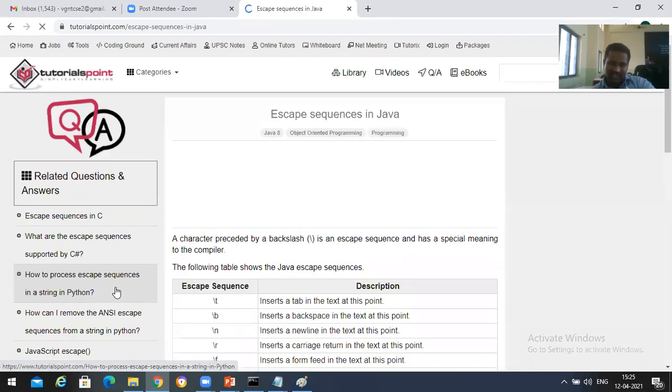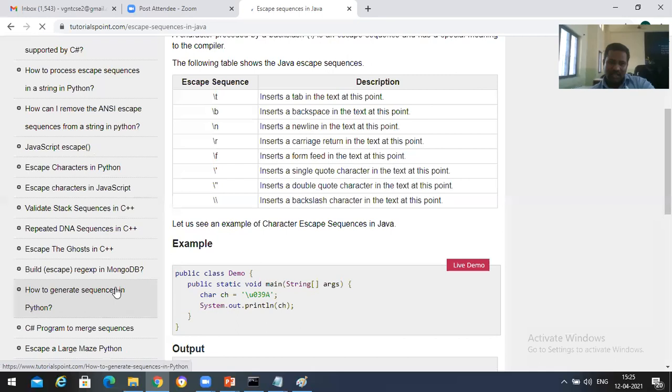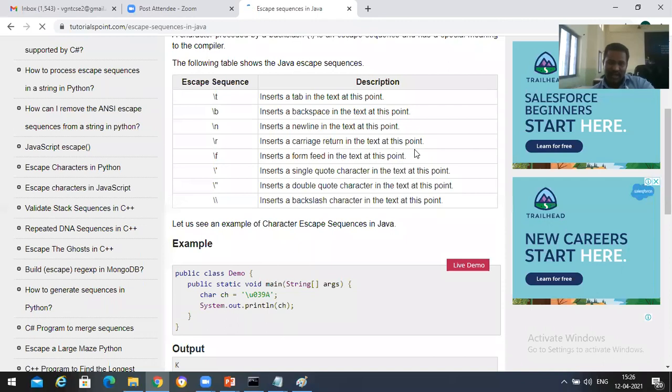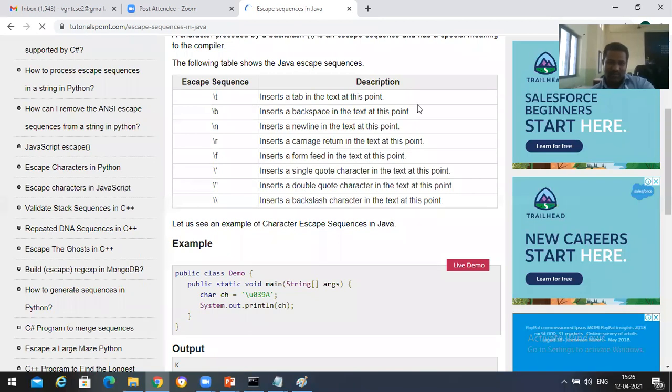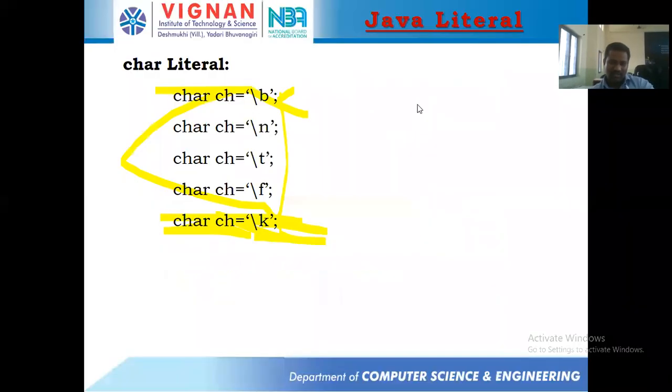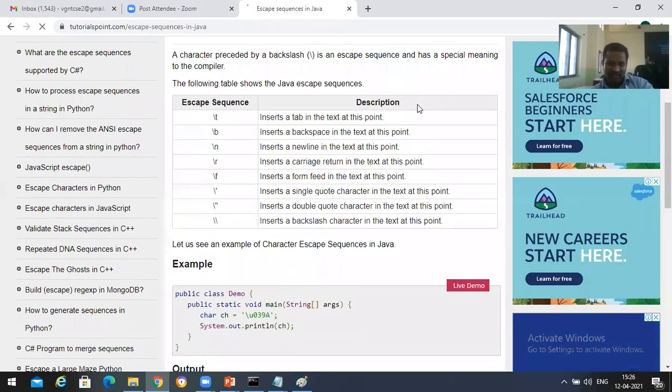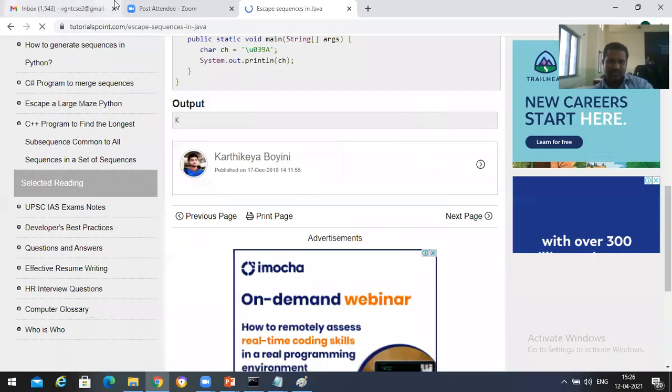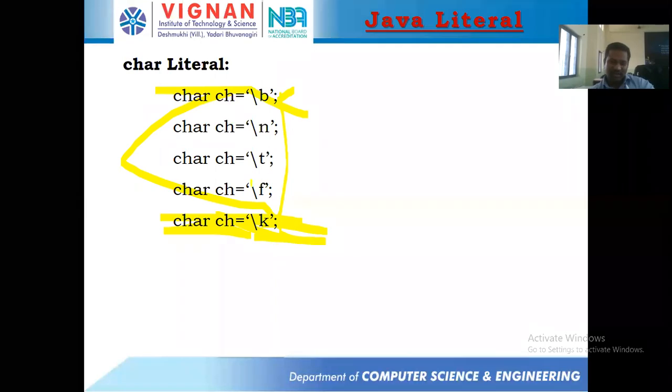So \t inserts a tab, \b a backspace in the text at this point, \n a new line, inserts a carriage return in the next text at this point, \f a form feed, and so on. Okay, these are all common. I think we don't have \k, as far as I know. Okay, I will look into this \k and then get back to you.